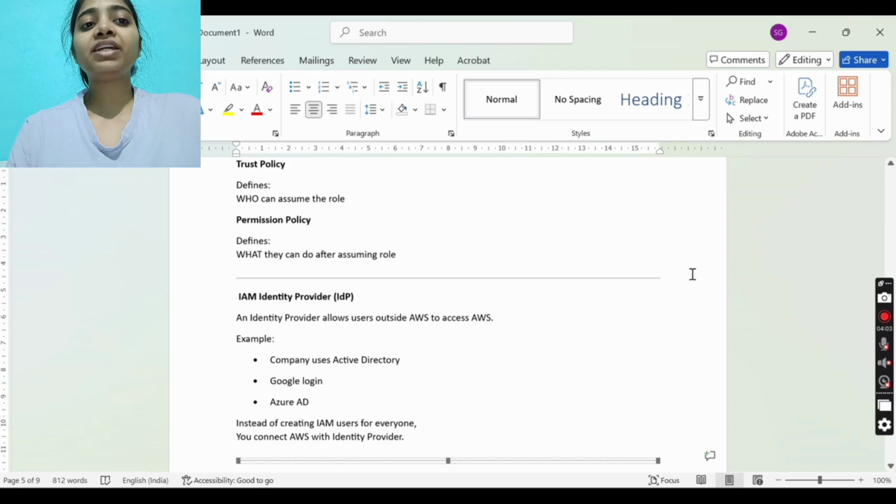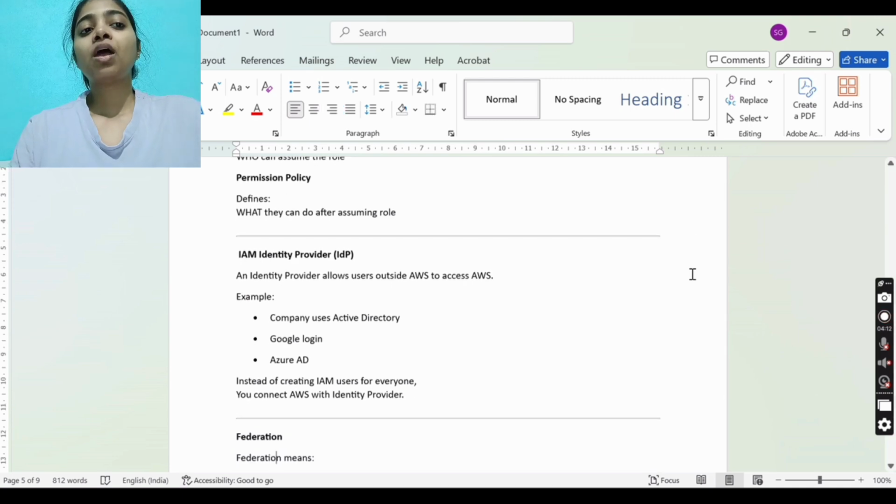Now, IAM identity provider. An identity provider allows users outside AWS to access AWS. Companies use AD, Active Directory, Google Login, Azure AD. These are kinds of identity providers. So instead of creating an IAM user for everyone, you connect AWS with an identity provider.